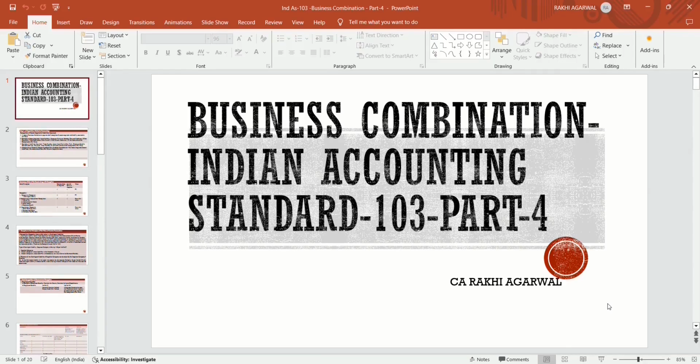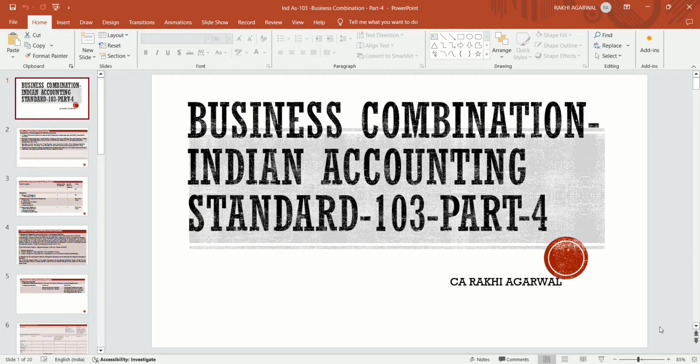If the entity satisfies the condition of a business, then it comes under the purview of Ind AS 103. If it does not satisfy the condition of business, then it is out of the scope of Ind AS 103, and it follows generally accepted accounting principles if there is no separate standard available for it. Then we discussed the elements of business: there is an input and a process. The entity inserts an input, that input is processed, and output is generated in the form of income. The input and the process have the capability to generate the output.